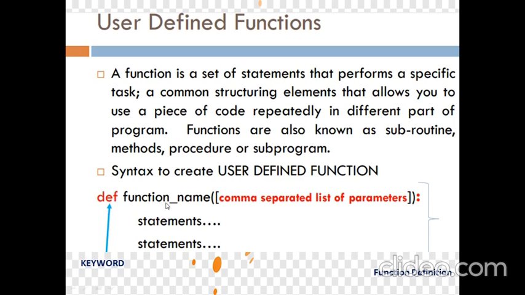Suppose you want to calculate the sum of three numbers, you just write cal sum or something like that. You can put the parameters inside the brackets, open and close. If there is more than one parameter, you separate them with commas. And lastly, a colon symbol will be there. After that, you can see statement 1, statement 2, that means multiple statements will be there. This is the body of the function.